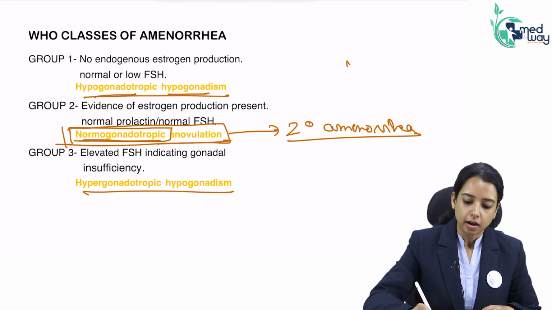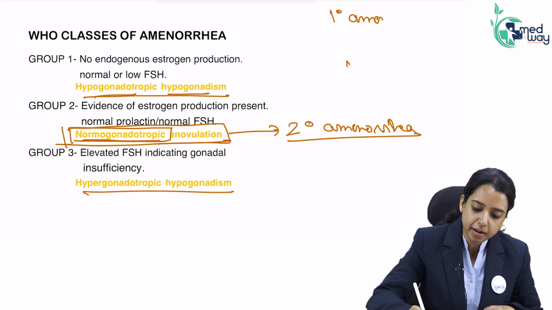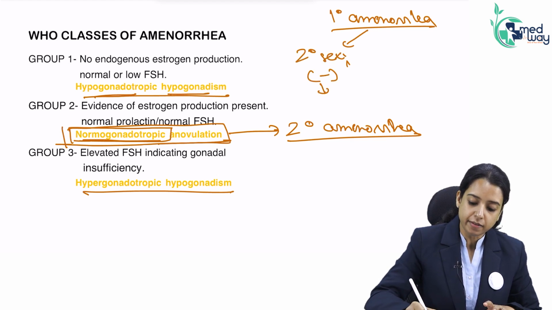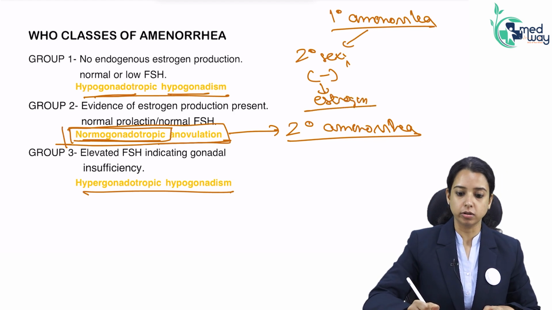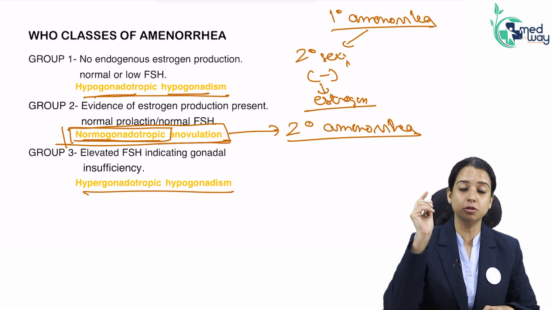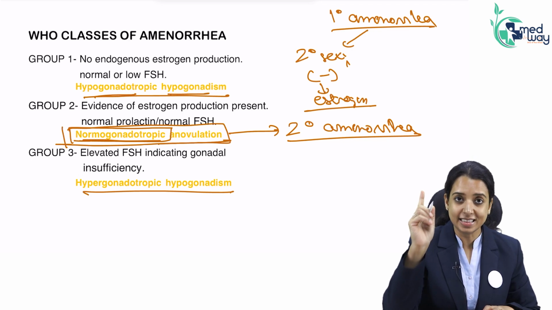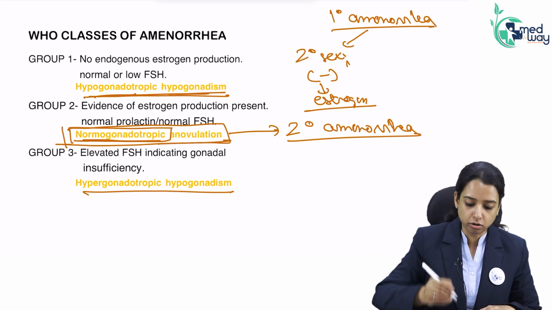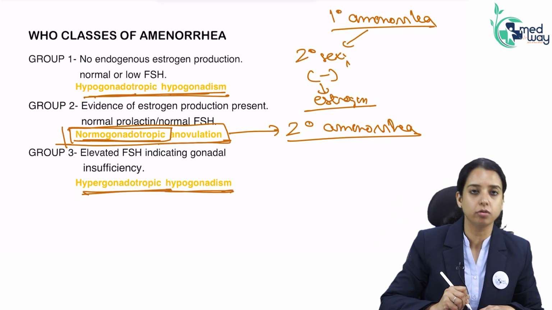Primary amenorrhea means a girl never attained menses. If the secondary sexual characters are absent, it means she was never even exposed to estrogen. So it cannot be a secondary cause. It has to be something present since birth, some congenital cause. Then it is either hypogonadism because of a central cause or hypogonadism because of an ovarian cause.